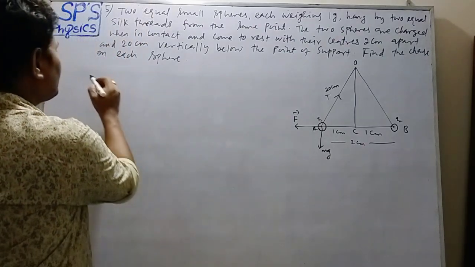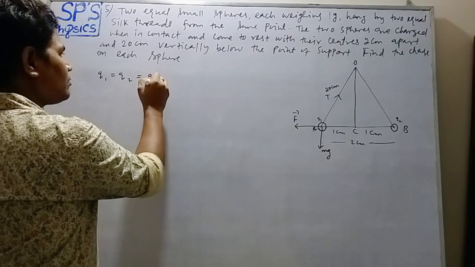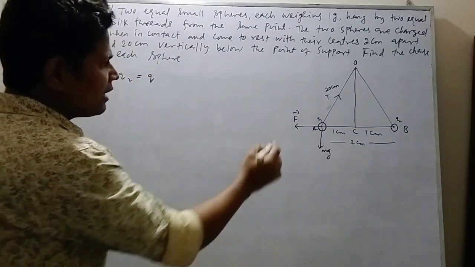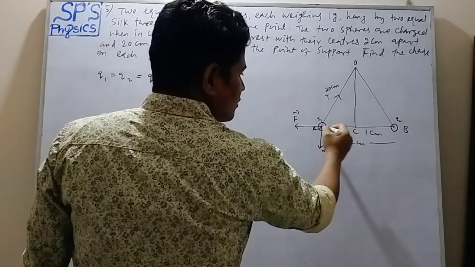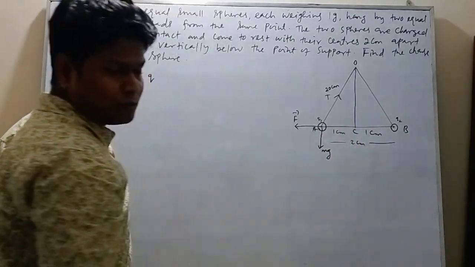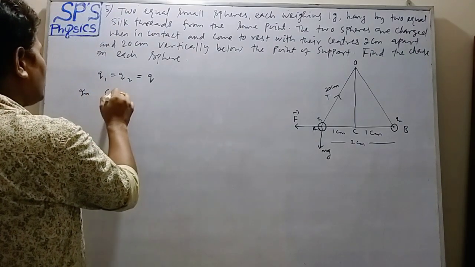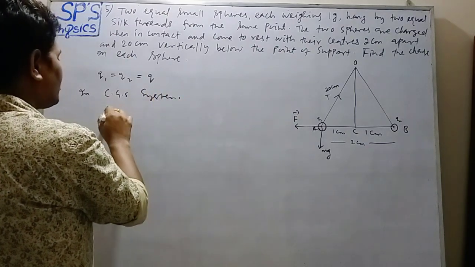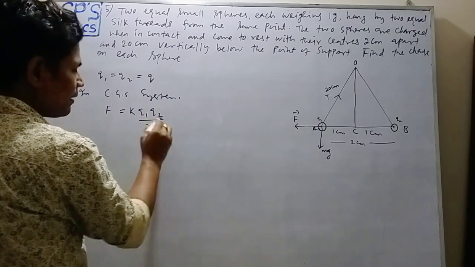So according to the question, Q1 equals Q2 equals Q. According to Coulomb's law, the force of interaction between these two charged spheres in CGS system is F equals K Q1 Q2 upon R square.